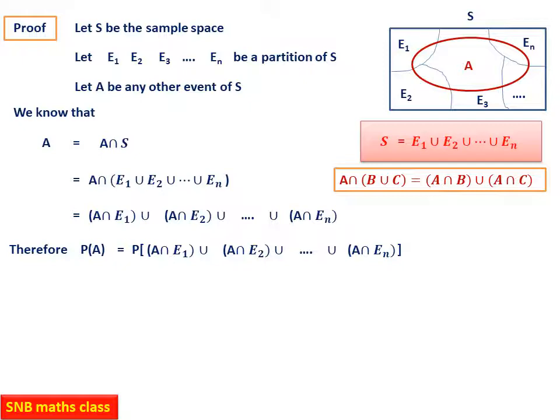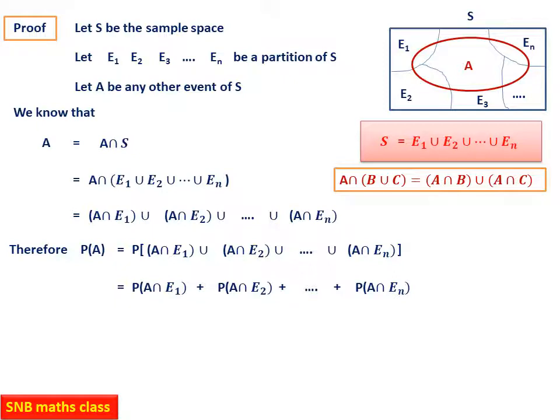They are also disjoint. You can see in the diagram also. In the A, all the other subsets are mutually disjoint. Therefore now once again by formula, this will be equal to probability of A intersection E1 plus probability of A intersection E2, because they are mutually exclusive, plus etc. etc. probability A intersection En.